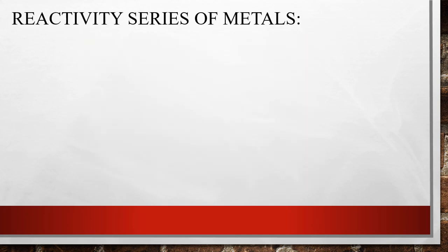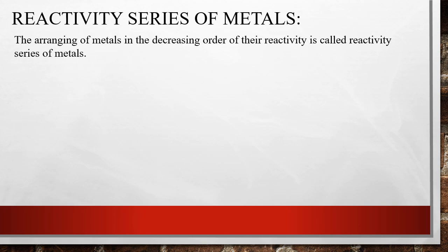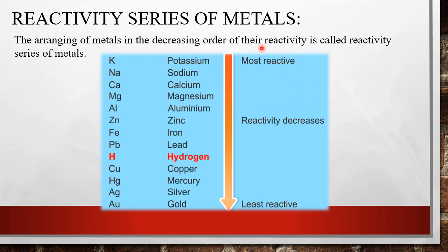So this is our reactivity series of metals. From these many experiments, we will be able to arrange the metals in the proper order. So what is the reactivity series? The arranging of metals in the decreasing order of their reactivity is called the reactivity series of metals. That is your KNC ma ZF pahcha.